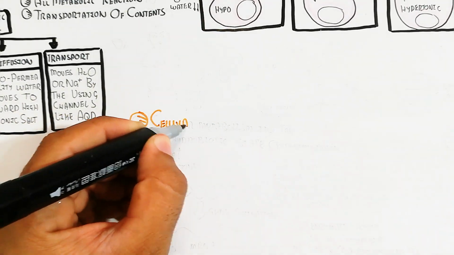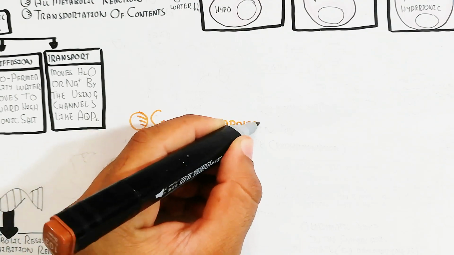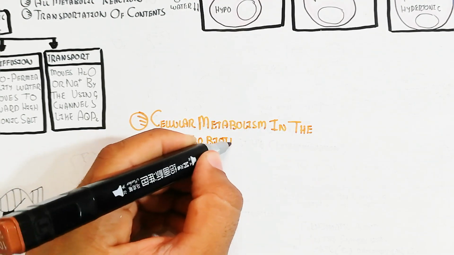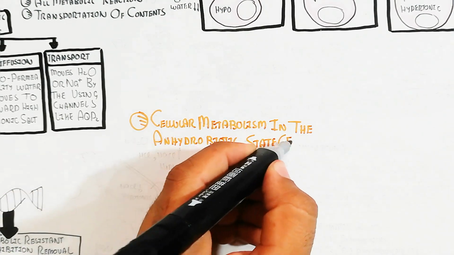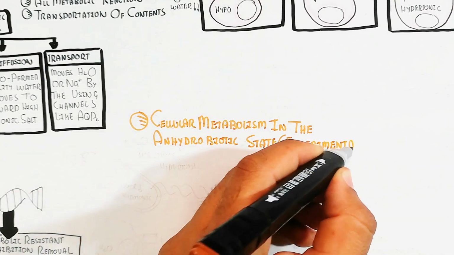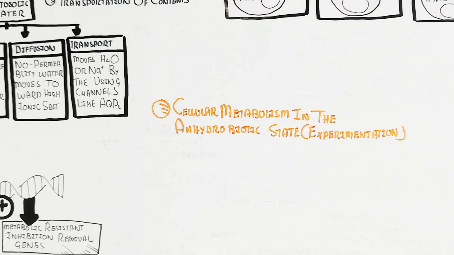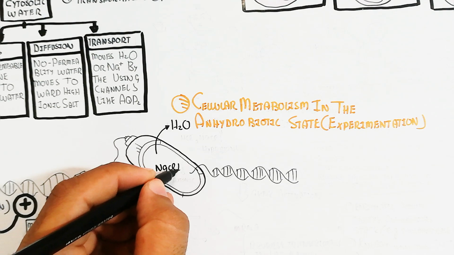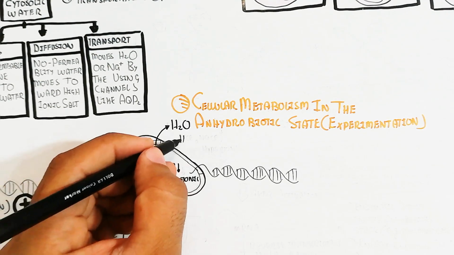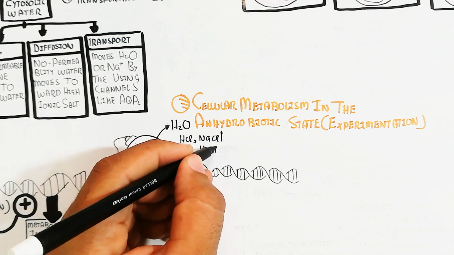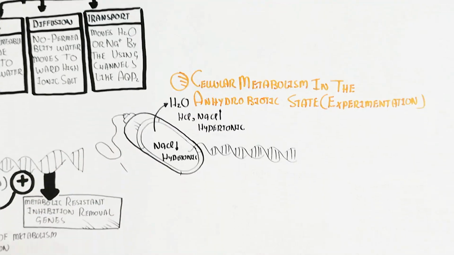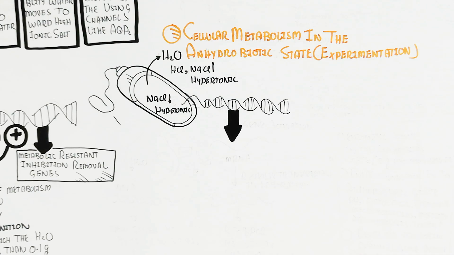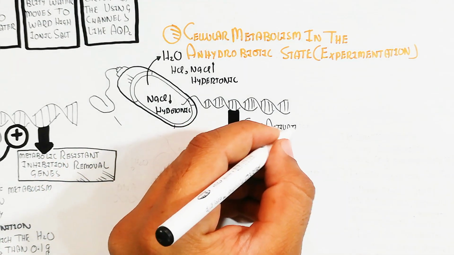This is so important. Let's understand about the cellular metabolism in the anhydrobiotic state, the experimentation. So let's understand how we can identify the gene activation and how it is possible. This is the prokaryote. We will learn from the prokaryote, which contains DNA, and DNA contains genes. During the biological stress, the anhydrobiosis, the gene will be activated to produce messenger RNA.